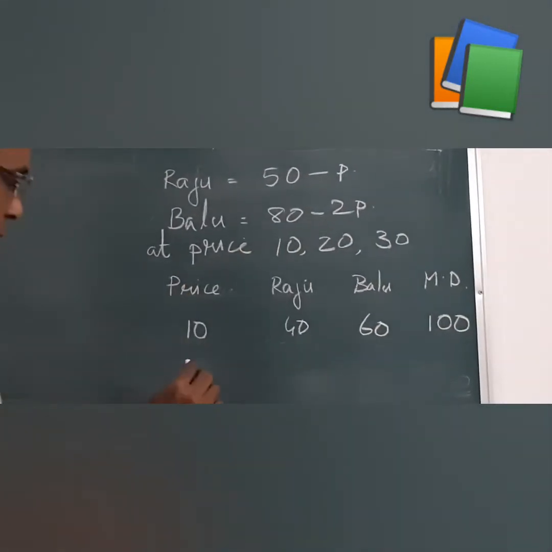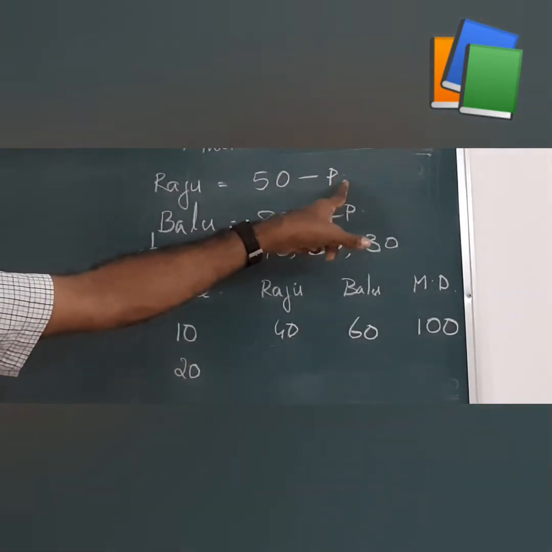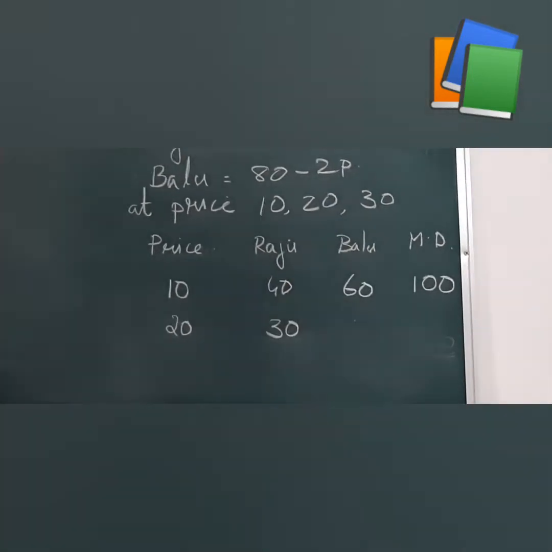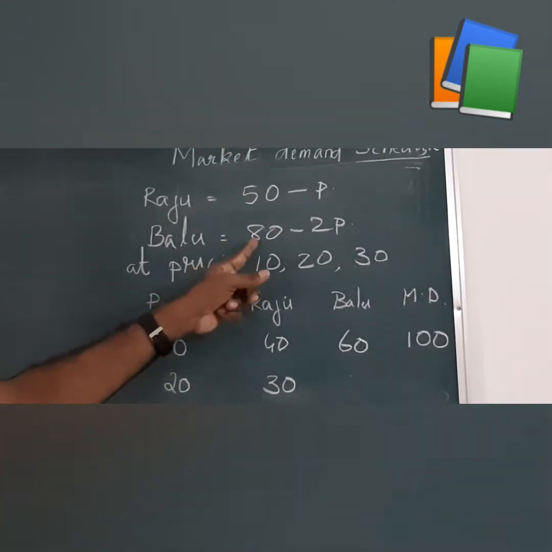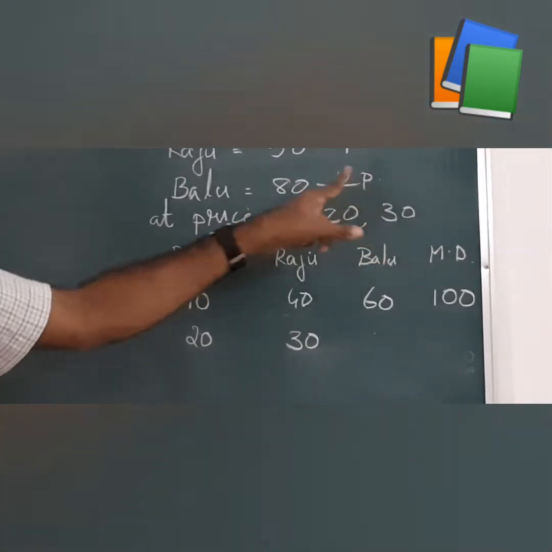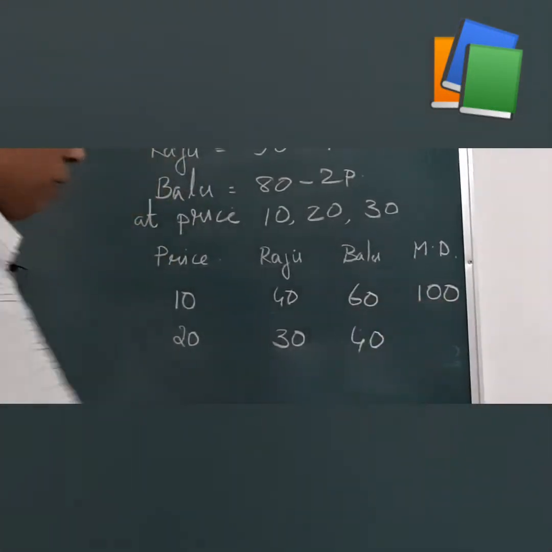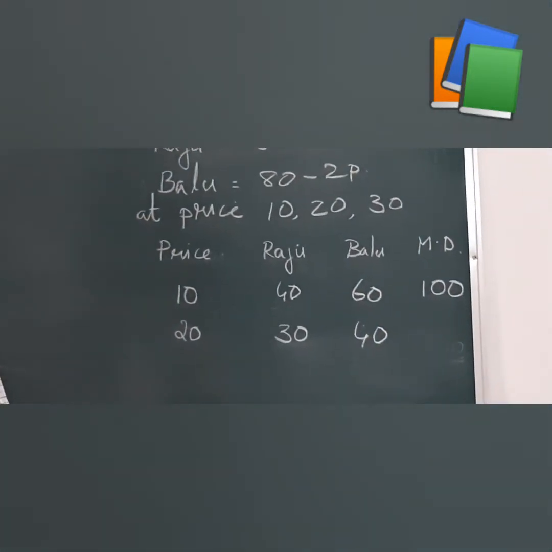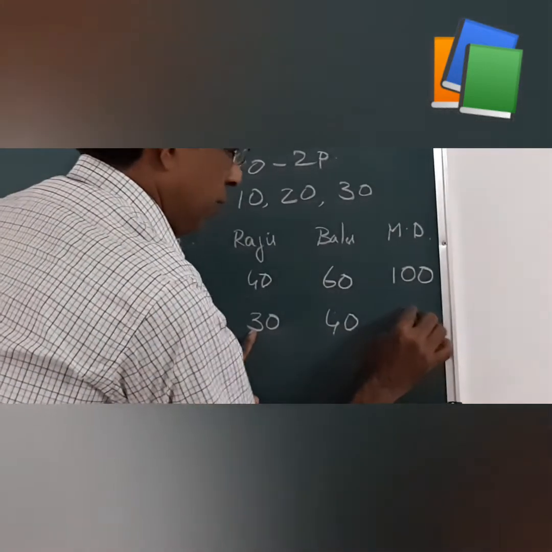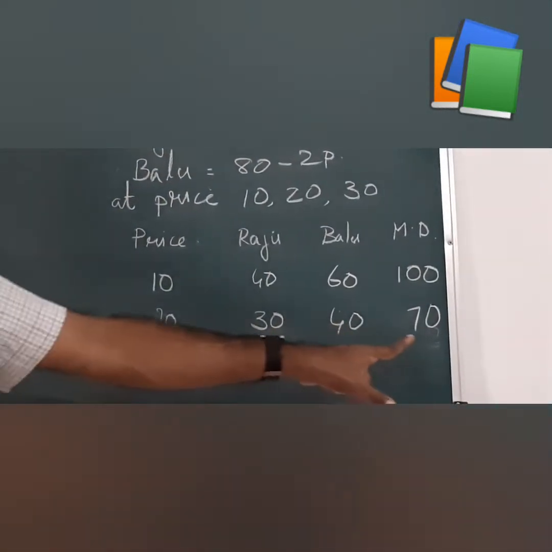Then at the price 20, what is the demand of Raju? 50 minus 20, that is 30. And what is the demand of Balu? 80 minus 2 into 20. 2 into 20 is 40, and 80 minus 40 is 40. So what is the market demand? 40 plus 30, that is 70. The market demand of this particular commodity at the price 20 is 70.